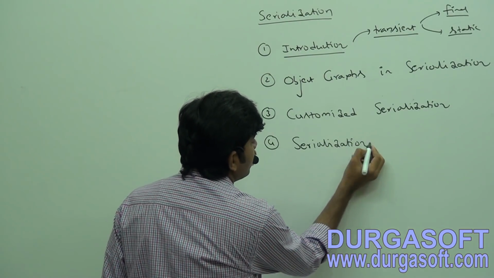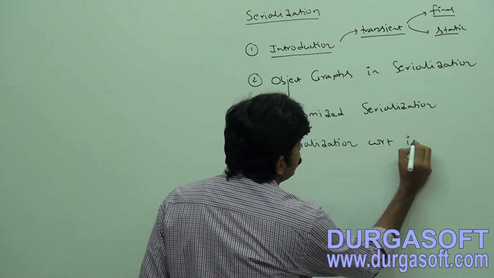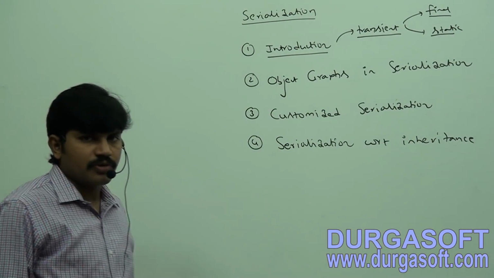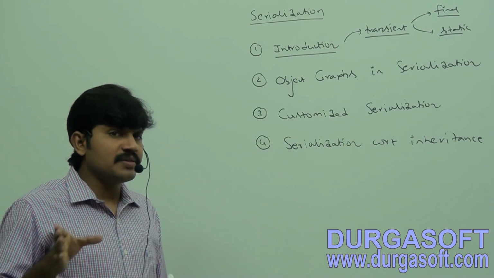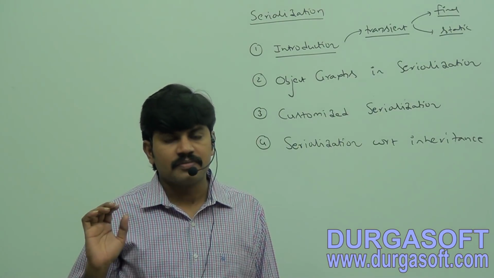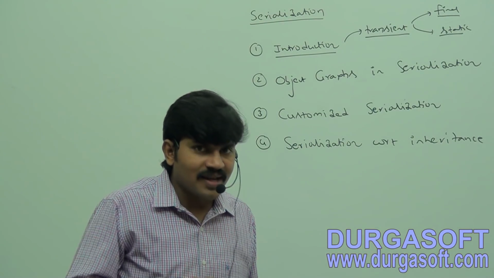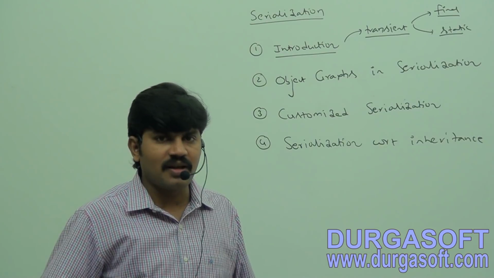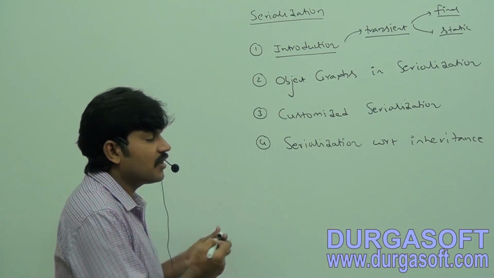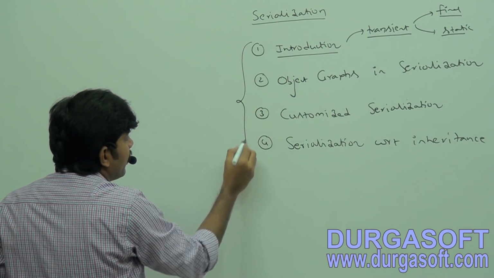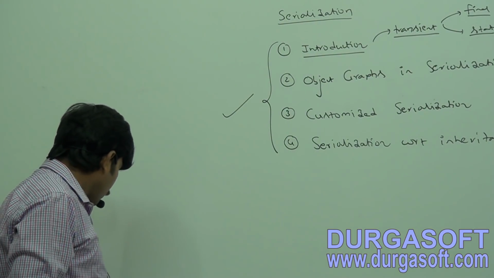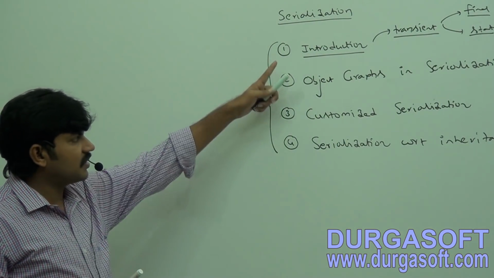And then we have to talk about serialization with respect to inheritance. Sir, if the parent is serializable but the child class doesn't implement Serializable, what will happen? If the parent is non-serializable but the child implements Serializable, what will happen? Compulsorily you should have a clear idea, right? Sir, these four are required for our certification exam, for OCJP or SCJP. That is the syllabus there.